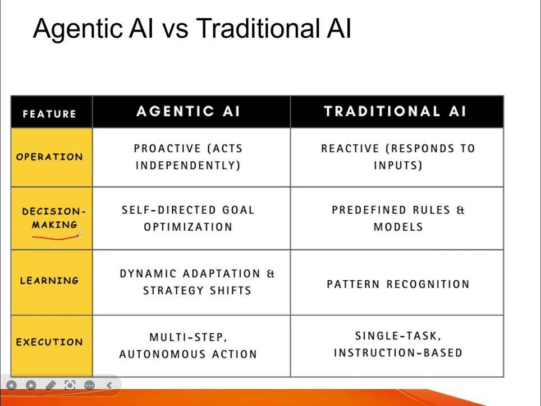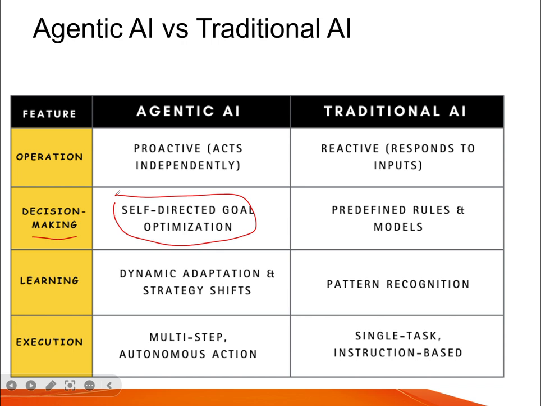For decision making, it is self-directed goal optimization. This is the most important feature, because it does not need direction once you have set it out. It does it by itself, or it will recorrect itself according to the directed goals. For traditional AI, it is predefined rules and models.